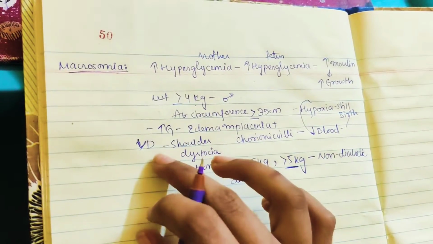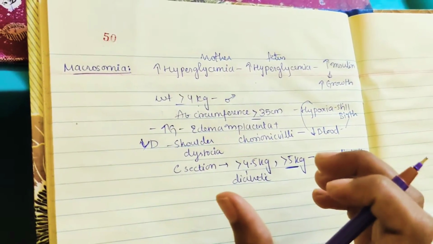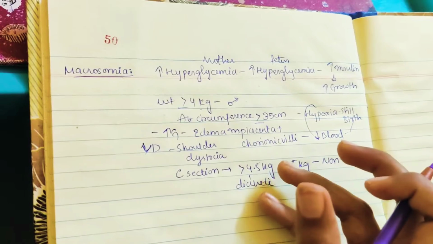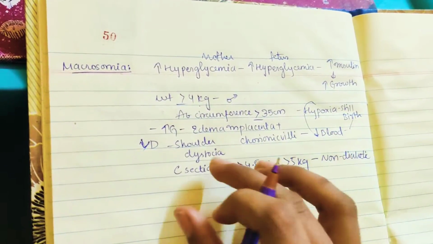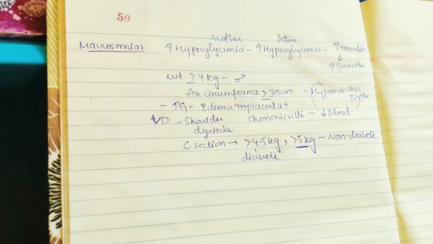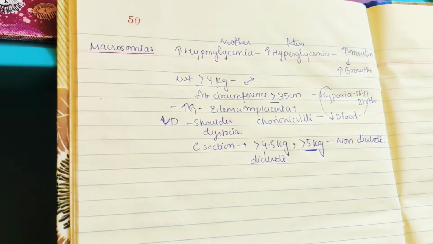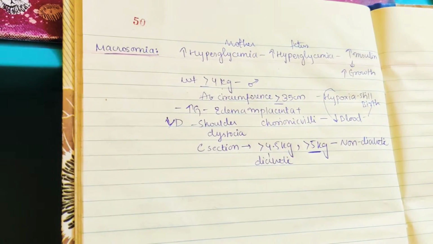Because the problem for vaginal delivery is the shoulder, around the shoulder the fat is more. So only the head comes out, the shoulders don't come out, then the baby is stuck and that may again lead to stillbirth. Okay, so what is shoulder dystocia? Let us discuss it in detail.